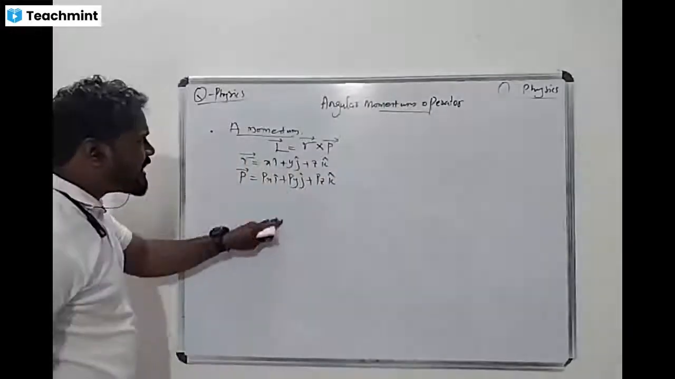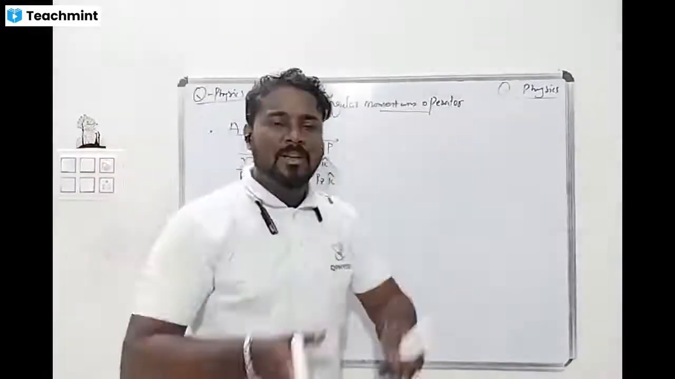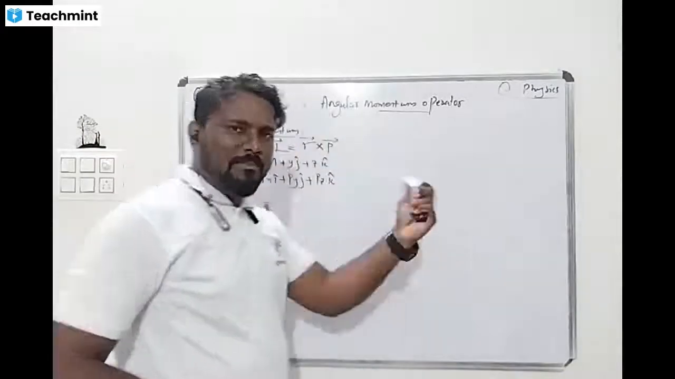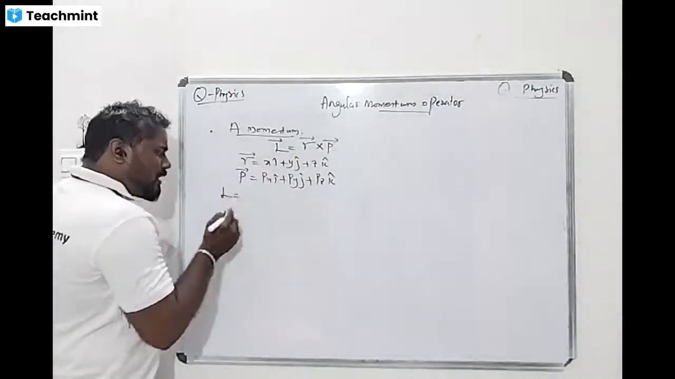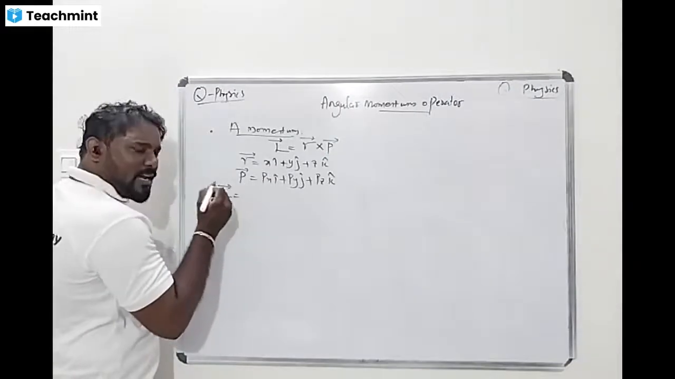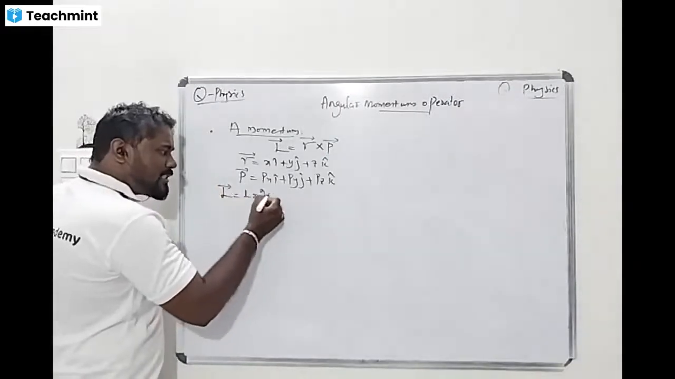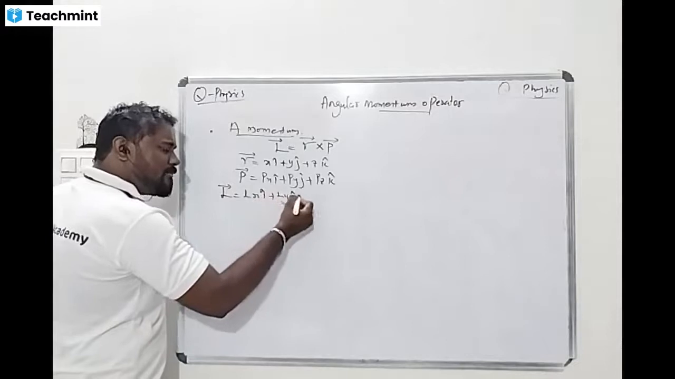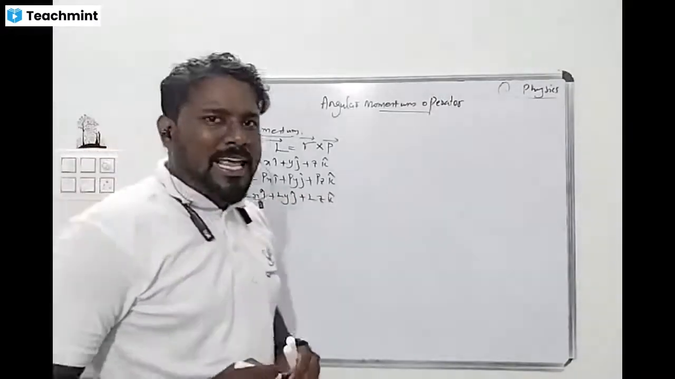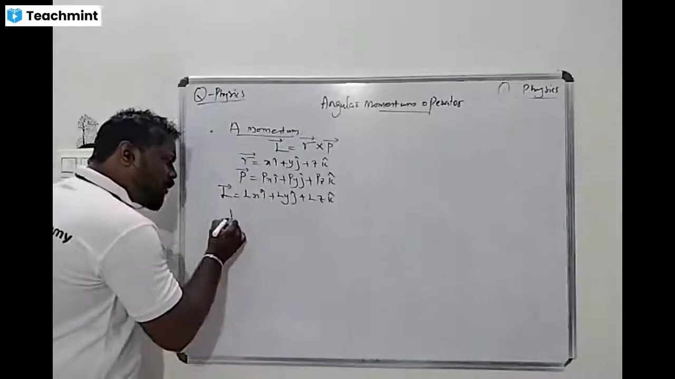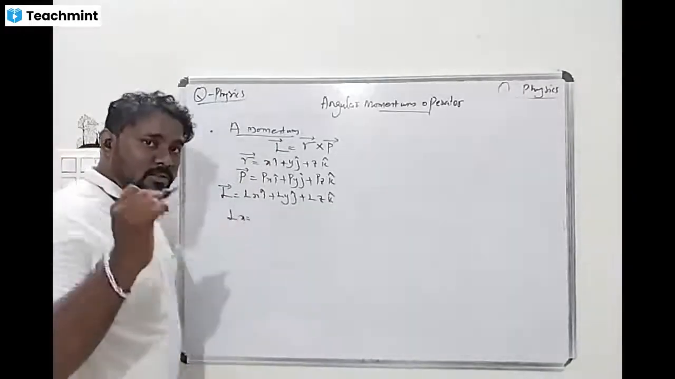Now we have to calculate the angular momentum operator. For that I have to take the determinant bracket, but I'll give it directly. Because it is 3-dimensional, the vector L is Lx i cap plus Ly j cap plus Lz k cap. This is very important.